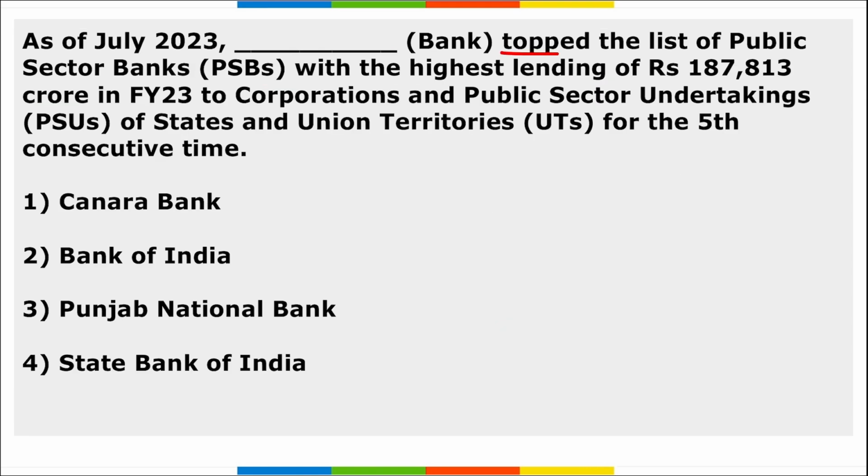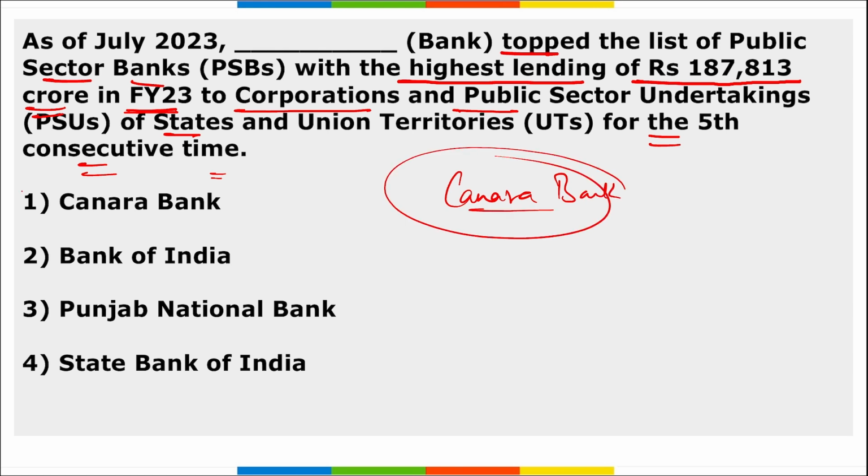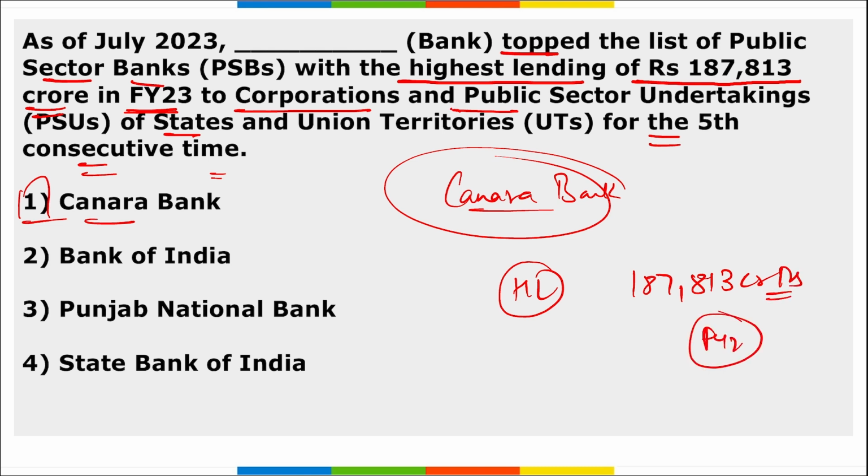Next, which bank topped the list of public sector banks with the highest lending of 1,87,813 crore rupees in fiscal year 23 to corporations and public sector undertakings of states and union territories for the fifth consecutive time? It is Canara Bank, right? Option A. Canara Bank has topped the list with the highest lending of 1,87,813 crore rupees, and this is for the fifth consecutive time they have topped this list.